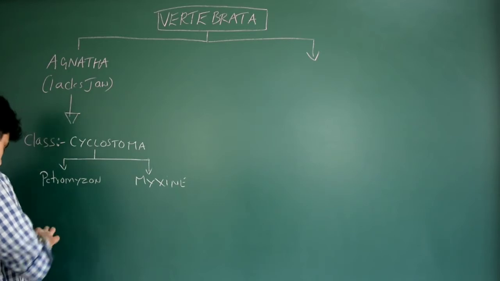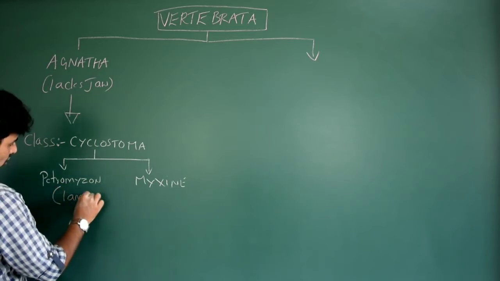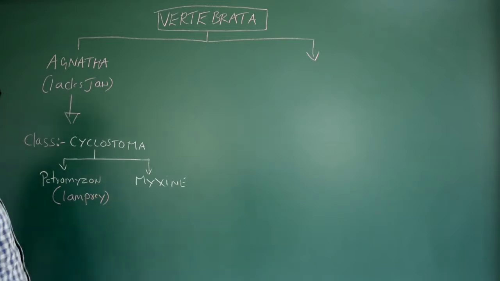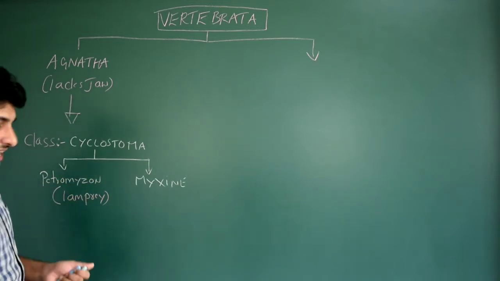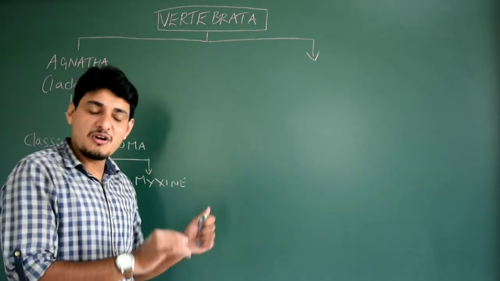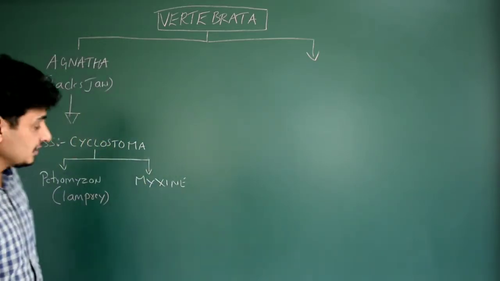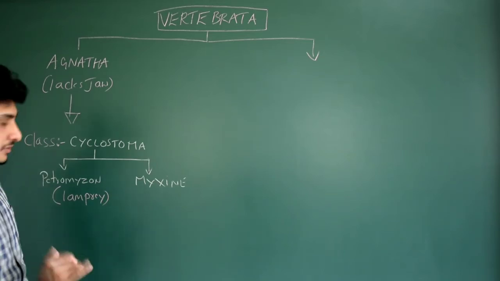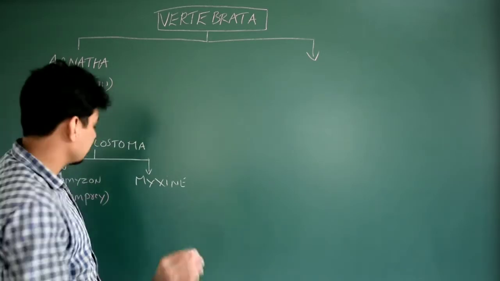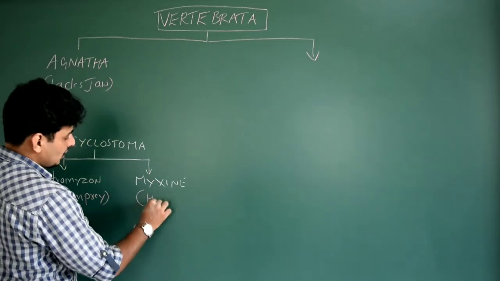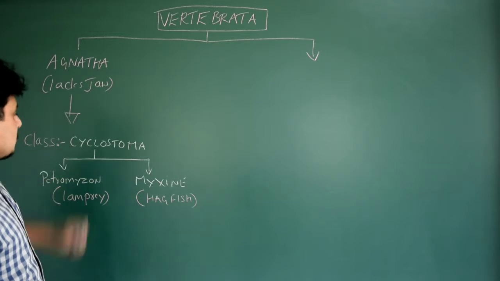And even the Petromyzon can also be called by the common name lamprey. Very important for your competitive examination. Got it? Petromyzon, lamprey. In the animal kingdom, particularly for your competitive examination, you get only examples. Match the following type. So you have to be very, very thorough with animal kingdom examples, starting from the phylum Porifera till the phylum Chordata. Everything. Myxine is actually also called hagfish. Okay. So this is actually Cyclostomata.